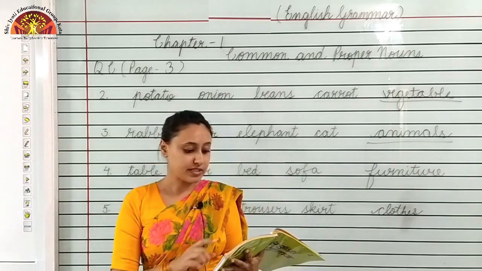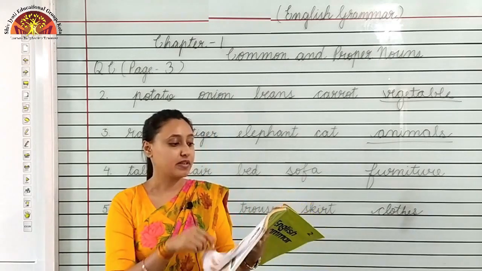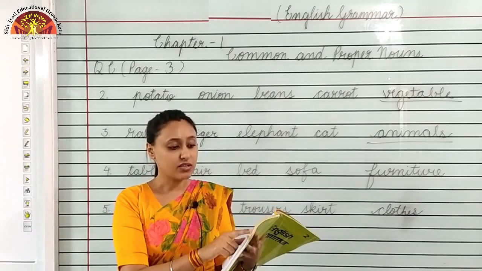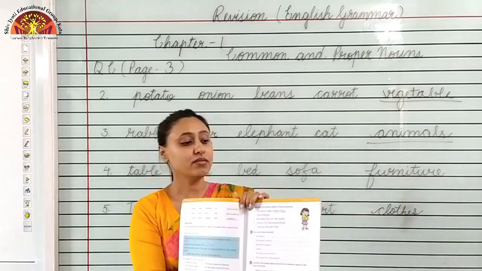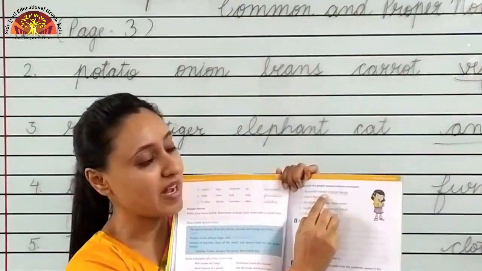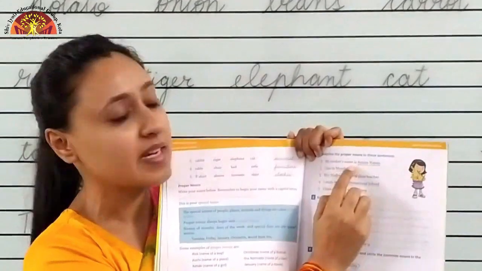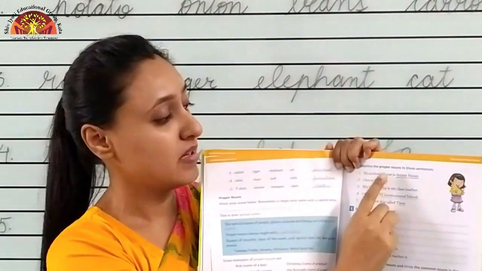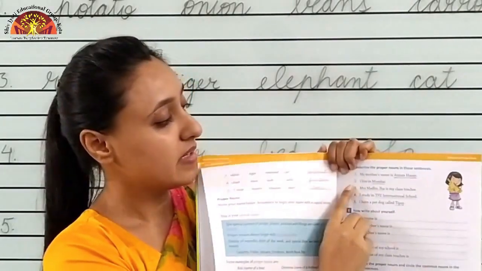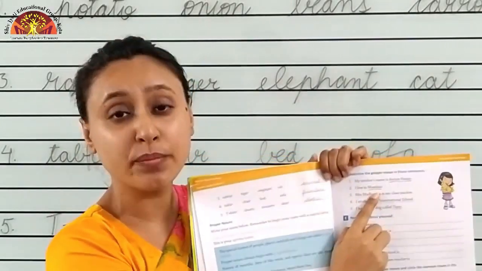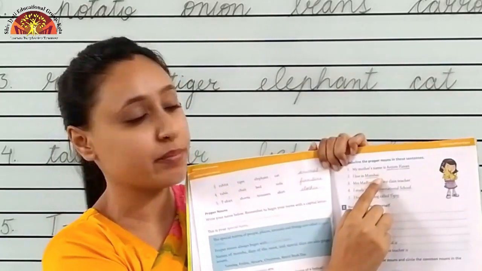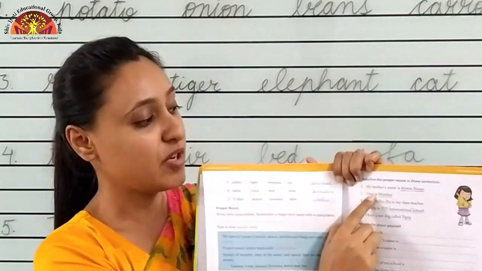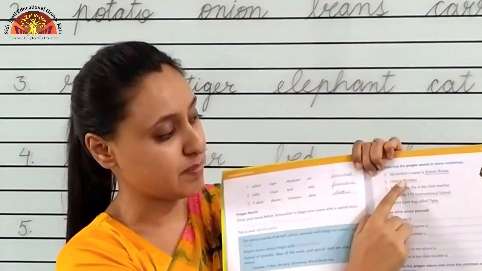Let us revise question D on page number 5. Number 1, my mother's name is Anjum Hassan. See, can you see? Anjum Hassan, you have to underline Anjum Hassan. It is written in capital letter. It is the name of a person, okay? Number 2, I live in Mumbai. Underline the word Mumbai. Mumbai is a name of a place, name of a city. It is written with capital letter.